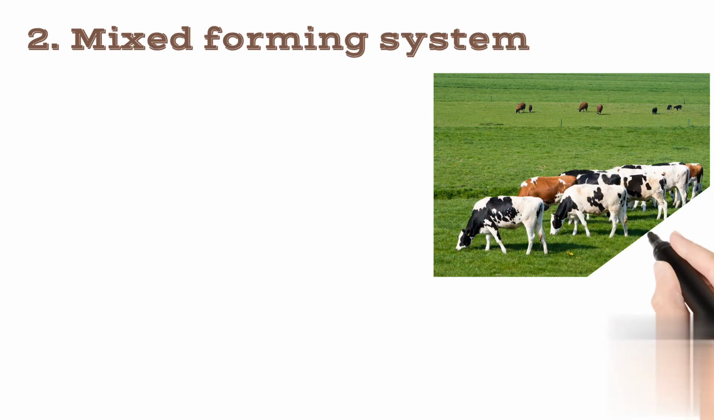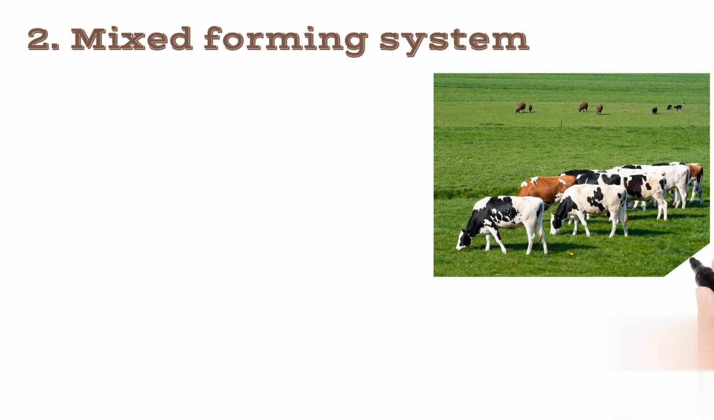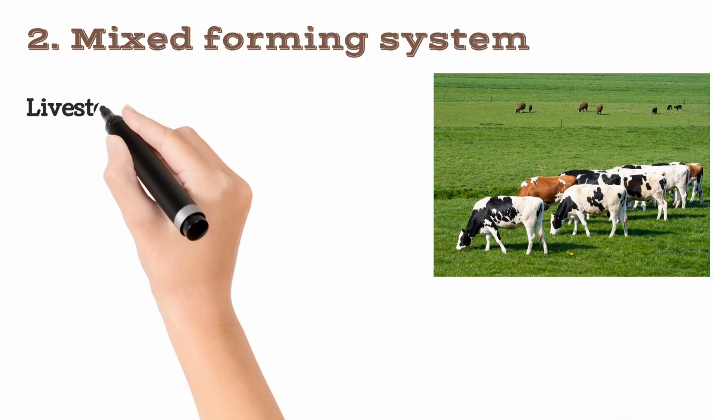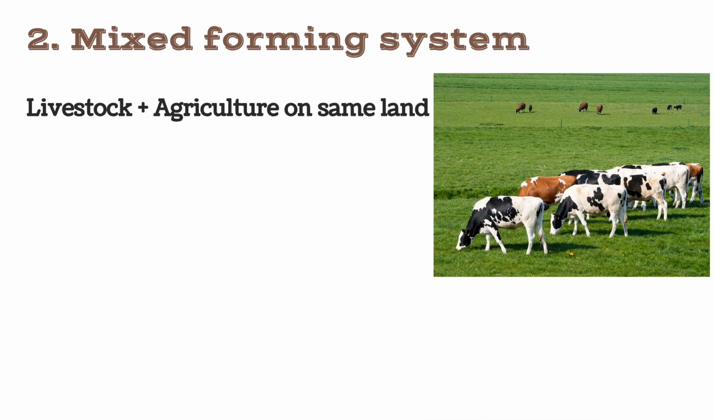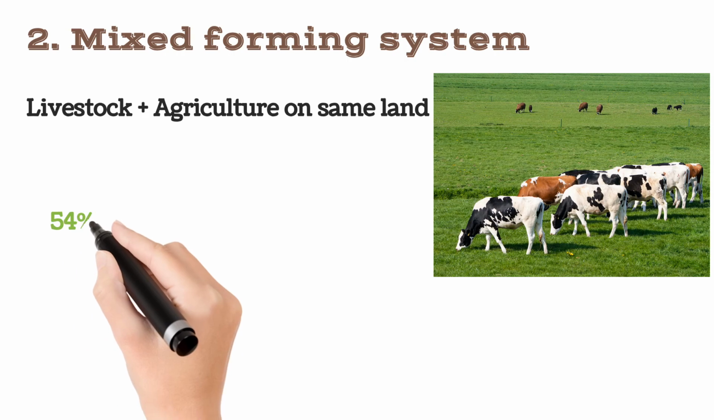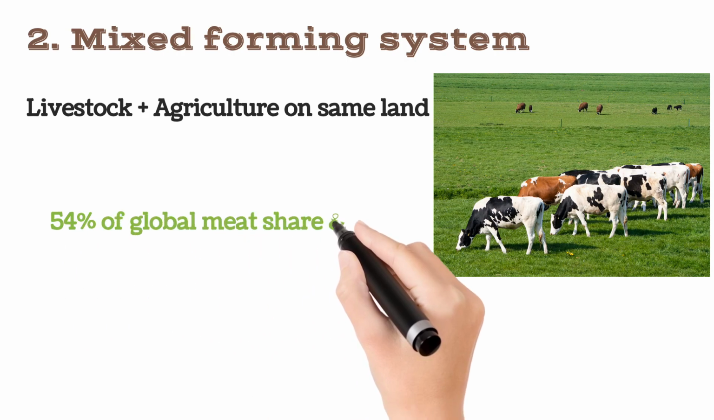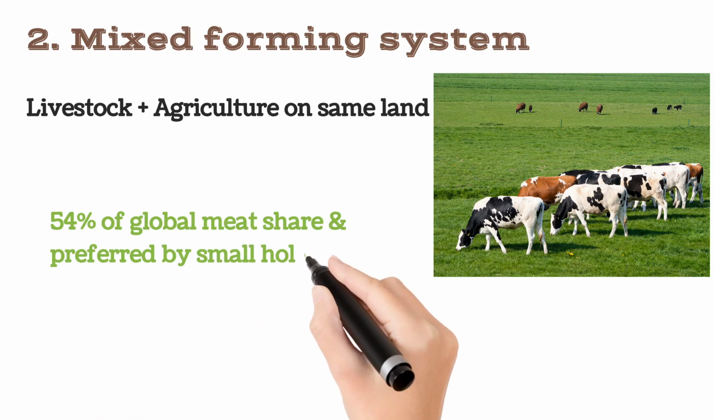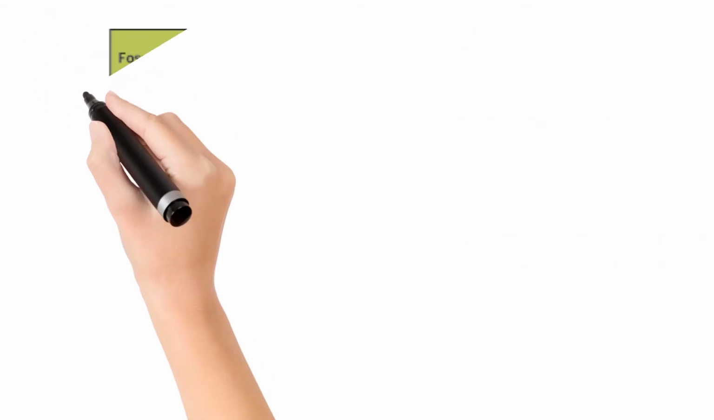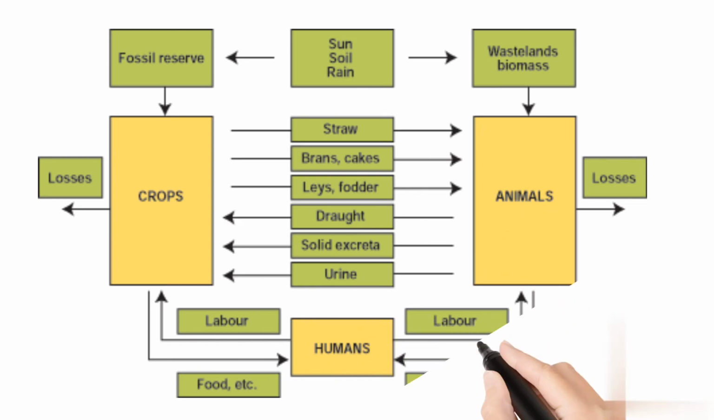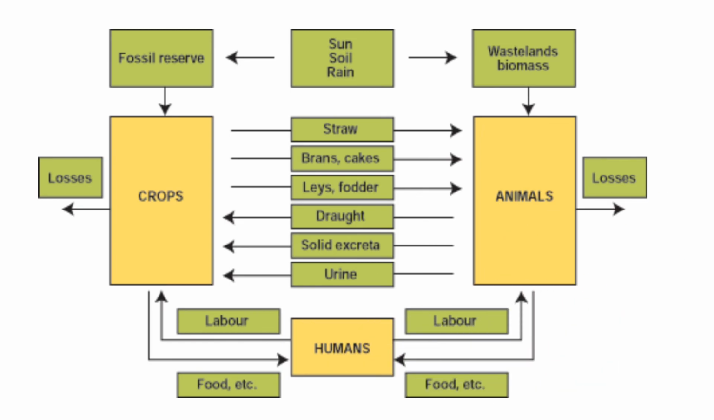Second one is the mixed farming system. As the word indicates, mixed, in which livestock plus agriculture is grown on the same land to reduce the land area. This is 54% of the global meat share and is preferred by smallholder farmers, while the industrial system is at commercial level, and meat production by mixed farming is mostly preferred by rural areas and smallholder farmers.